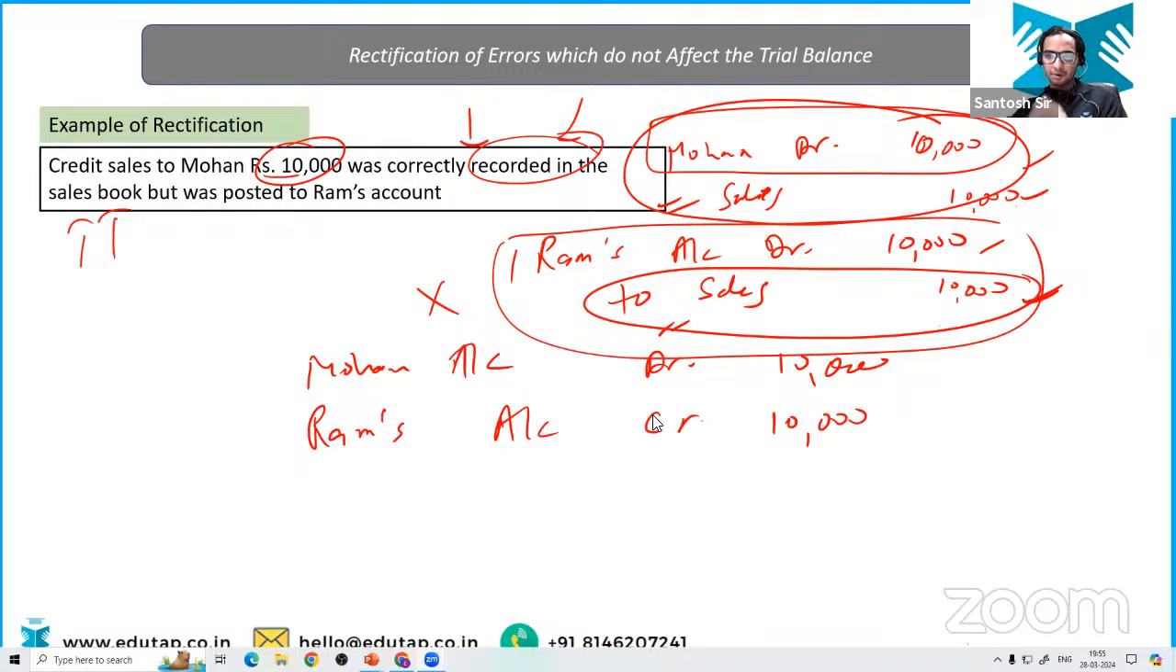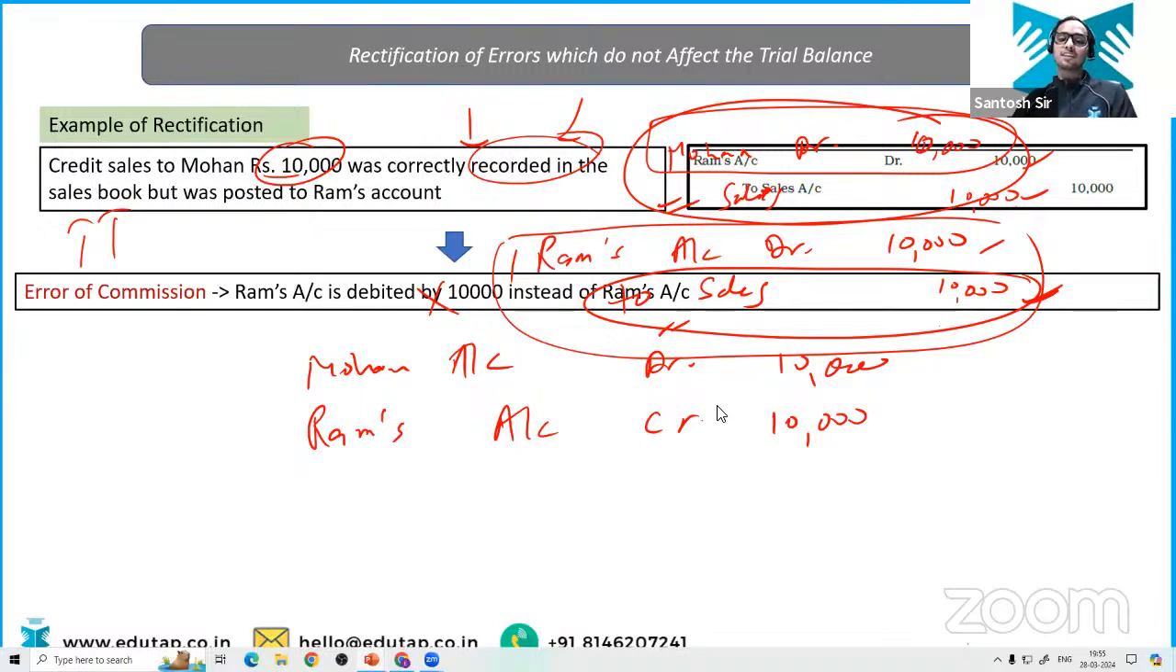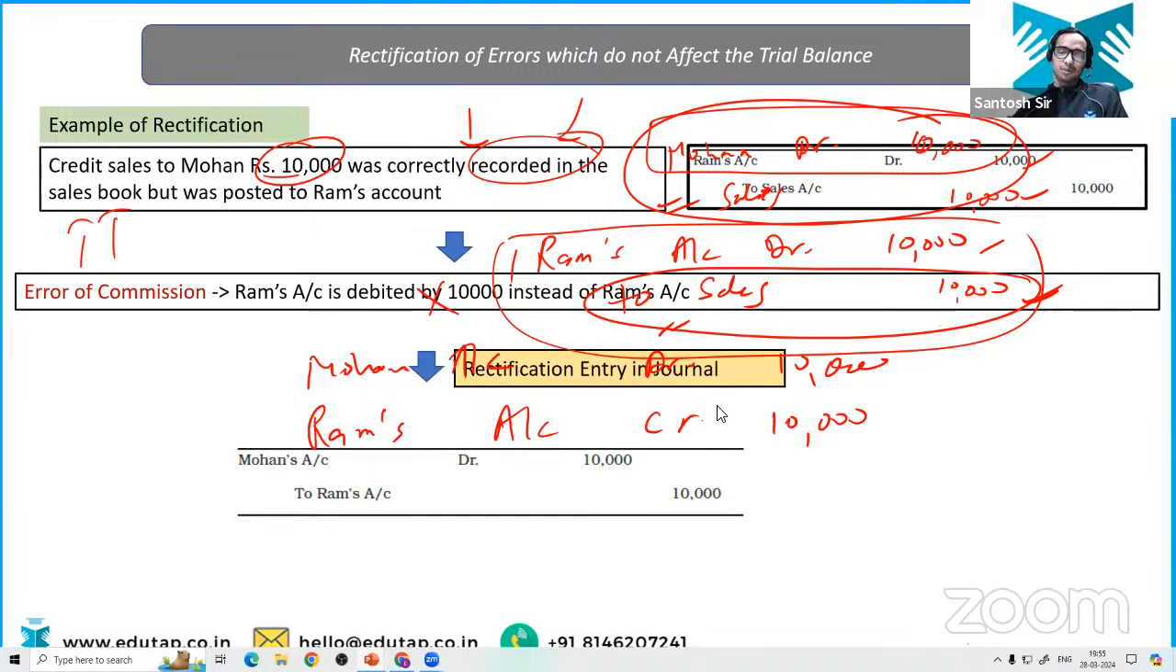Good. Very good. Okay, very nice. Chalo. Very nice. I'm really happy to see that you are getting the accounts concept. And these are the advanced concepts. I'm very happy to see. Mohan's account to Ram's account.